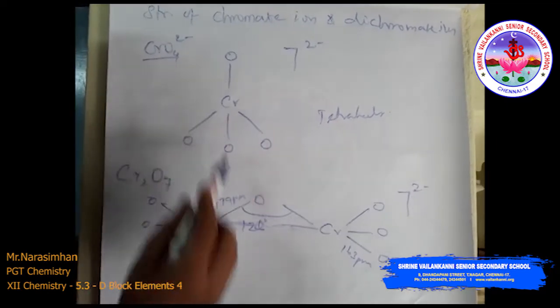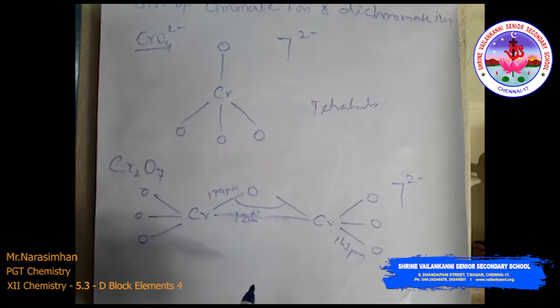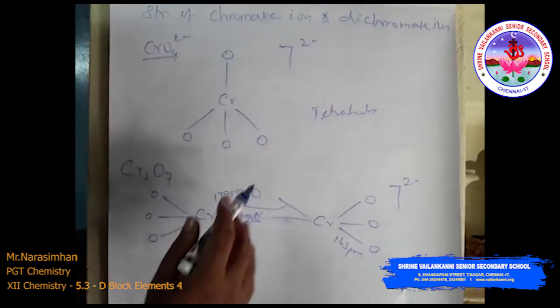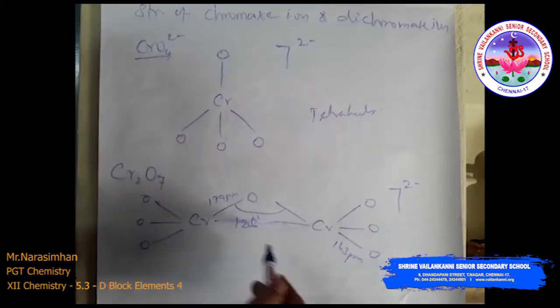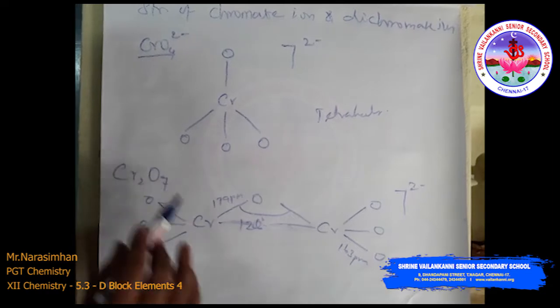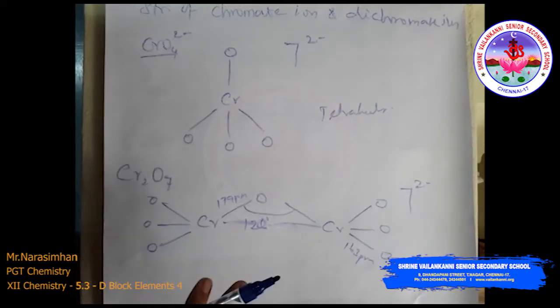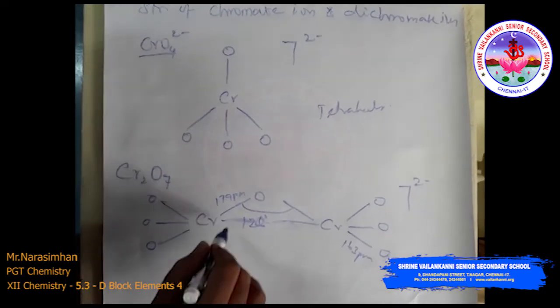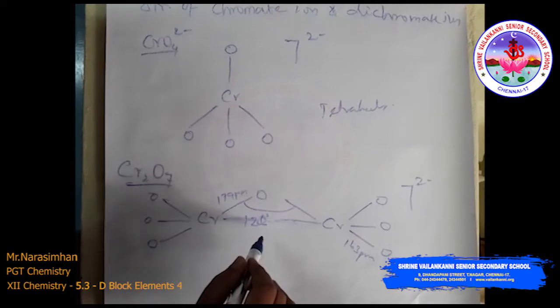The first one is chromate ion and the second one is the dichromate ion. This is the tetrahedral sharing of one corner. This is the one corner sharing, so this is also of tetrahedral nature. The bond angle of the dichromate ion is 126.